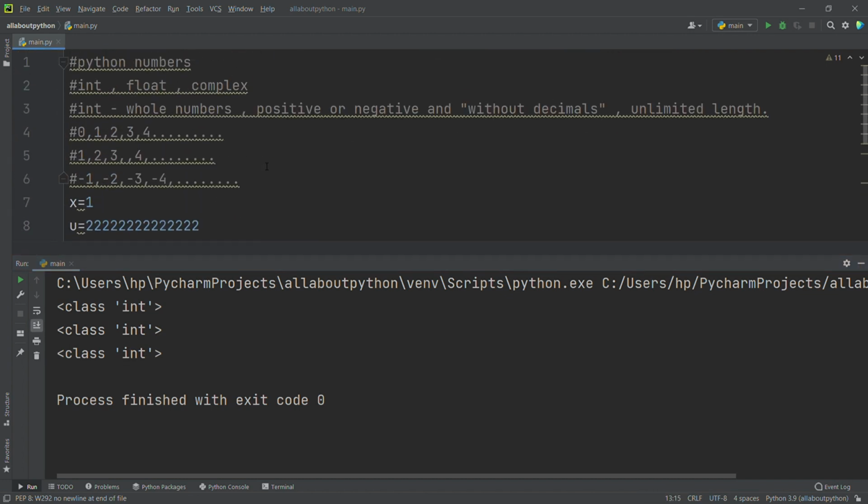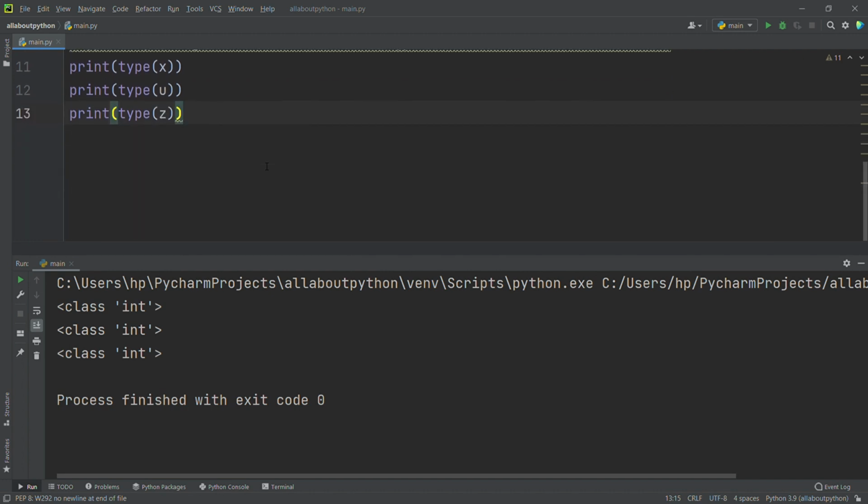Now we'll go for float. It's similar to an integer, but here it contains decimal values. Float is also known as floating point numbers. Floating point numbers are positive or negative and contain one or more decimals.